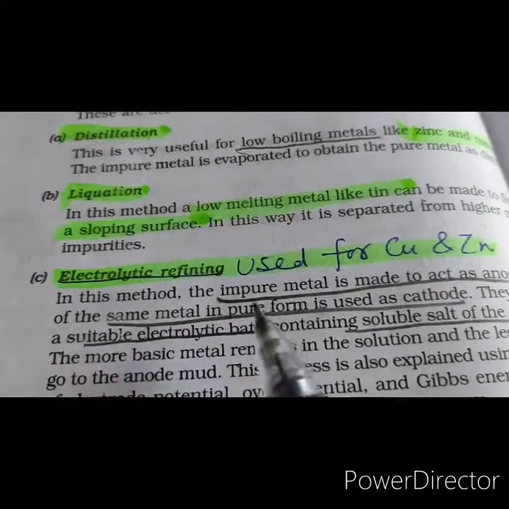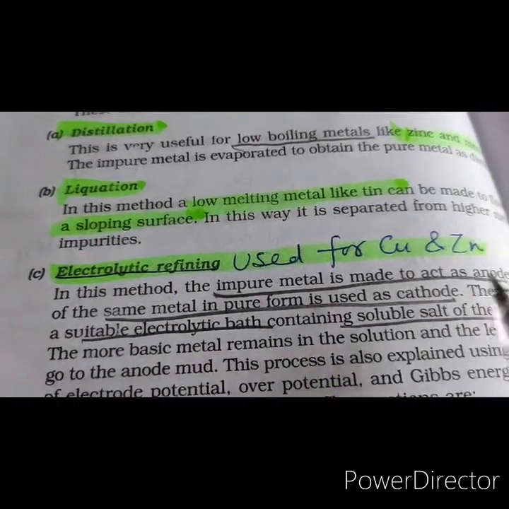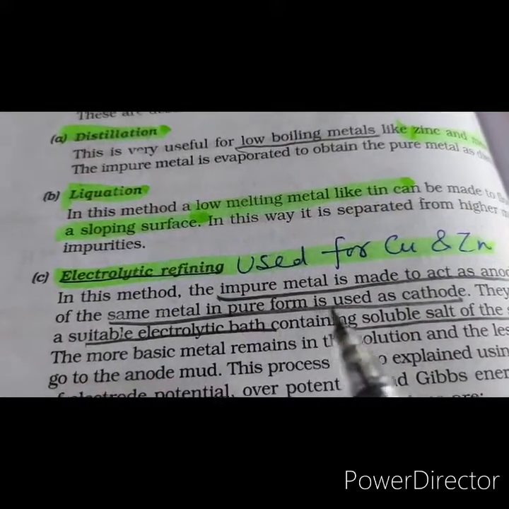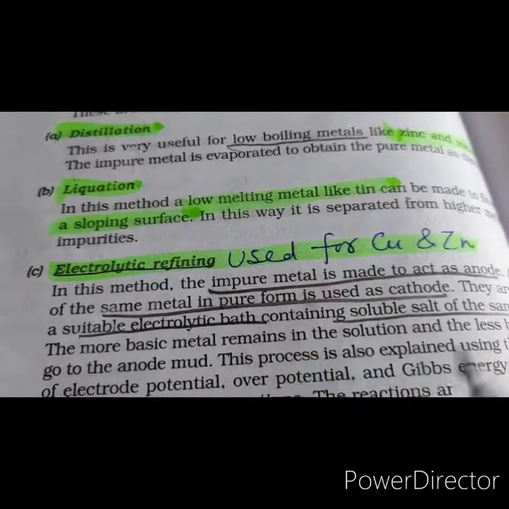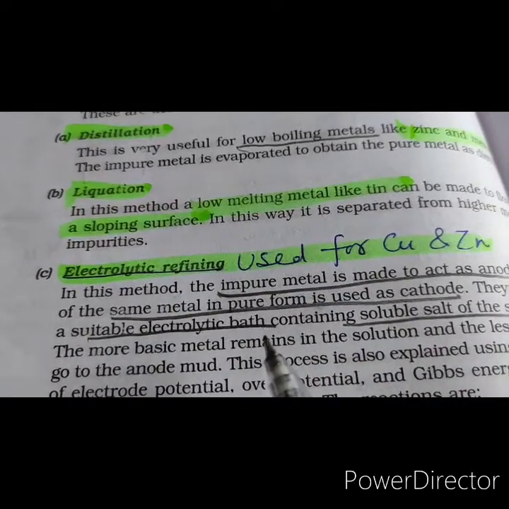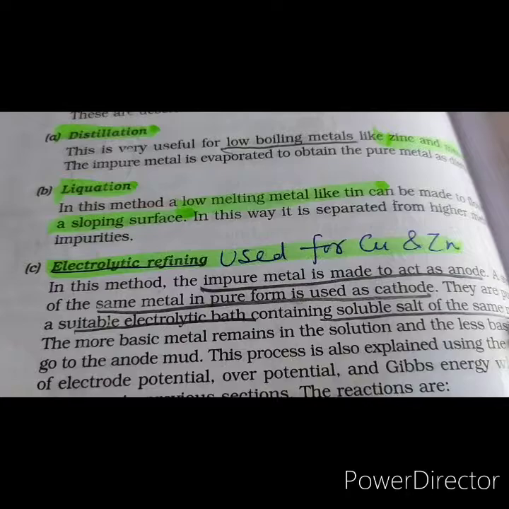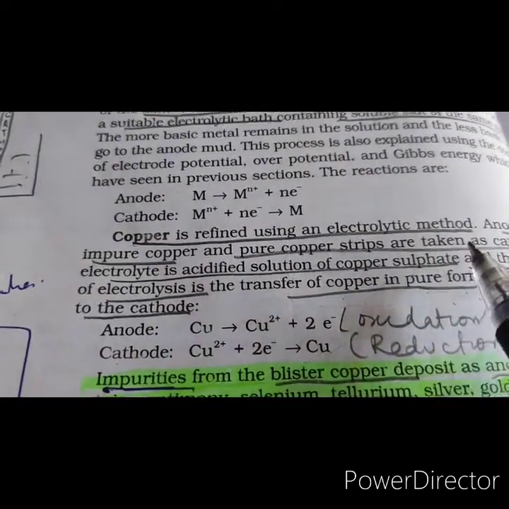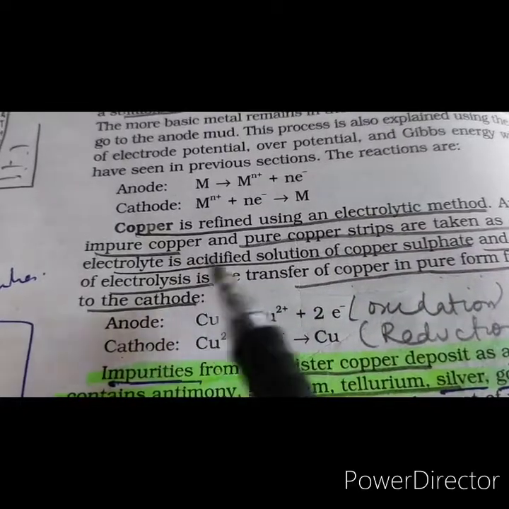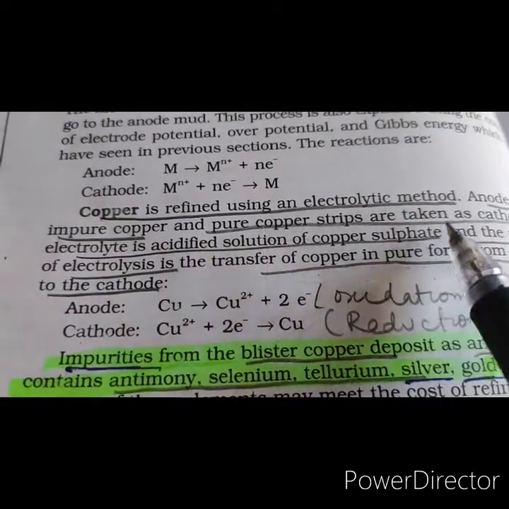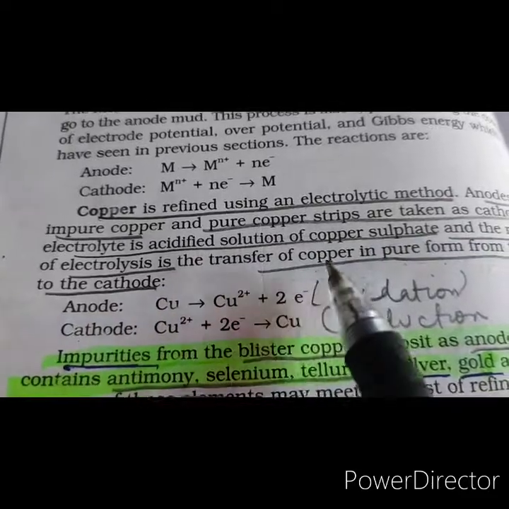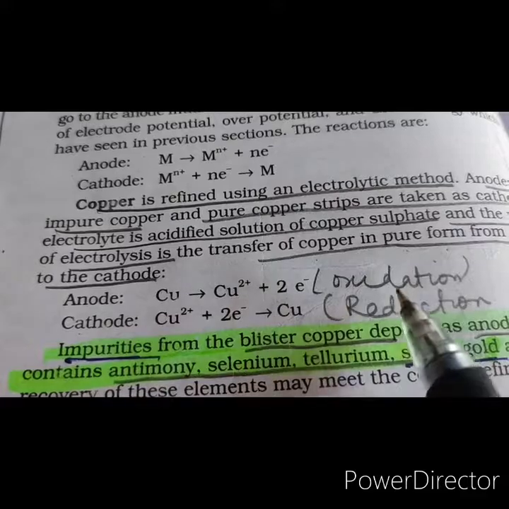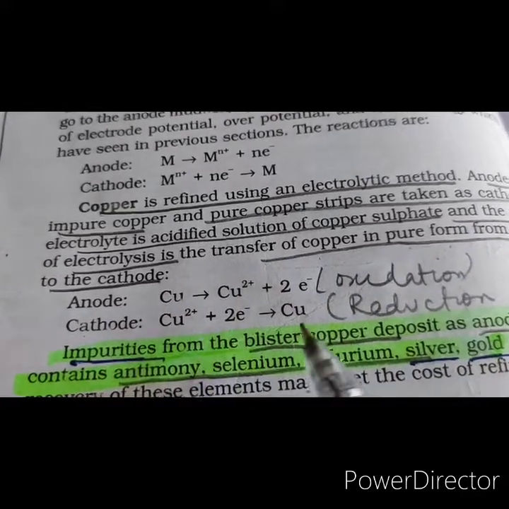Electrolytic refining. In this, the impure metal is made to act as anode, and the same metal in pure form is used as cathode. They are put in a suitable electrolytic bath containing a soluble salt of the same metal. Copper is refined using an electrolytic method. The anode is made up of impure copper and pure copper strips are taken as cathode, and the electrolyte is copper sulfate. The result is that at the anode oxidation takes place and at the cathode reduction takes place.